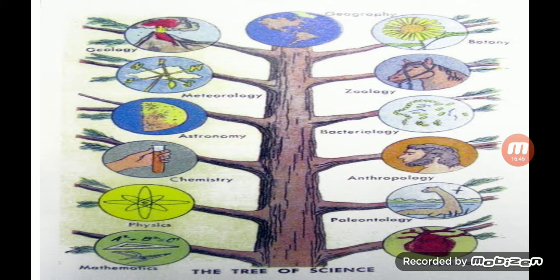Then can you say which is the dangerous butterfly in the world? Yeah, very good. Antimachus swallowtail. This is the dangerous butterfly in the world. Why do we say it is the dangerous one? Because its body has some amount of toxins, poisons. These poisons are enough to kill 6 cats at a time. That's why it is considered a dangerous butterfly. We can see this butterfly in the Americas.